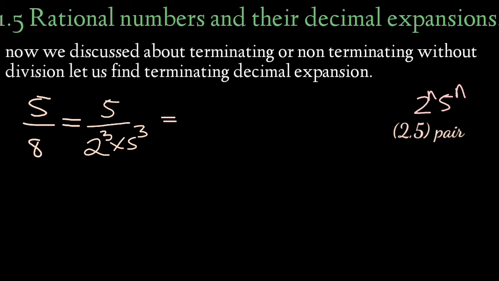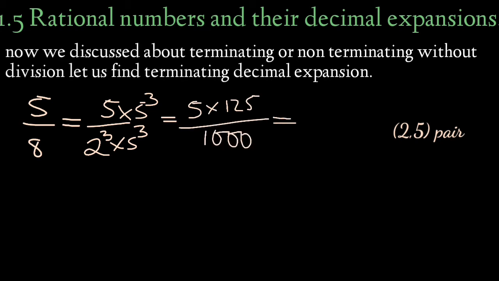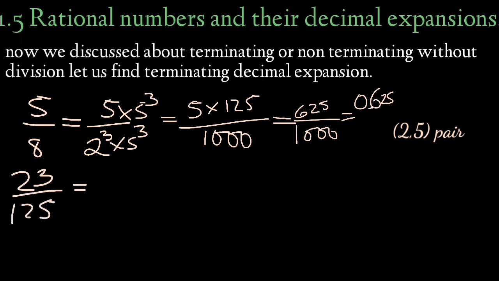So we multiply the denominator by 5 cube, and the same number is multiplied in the numerator. How can we write 5 into 5 cube by 2 cube into 5 cube? That's equal to 5 into 125 by 1000, which is equal to 625 by 1000, which is equal to 0.625.